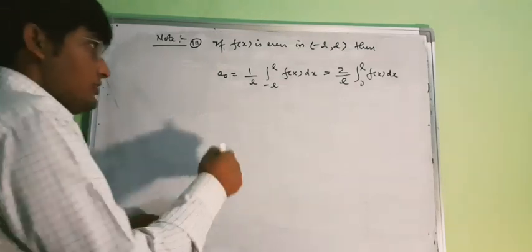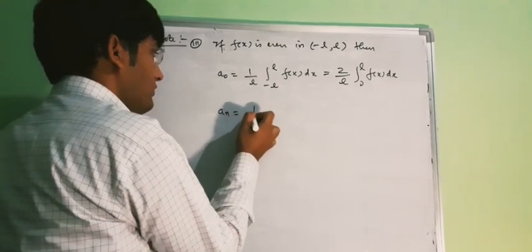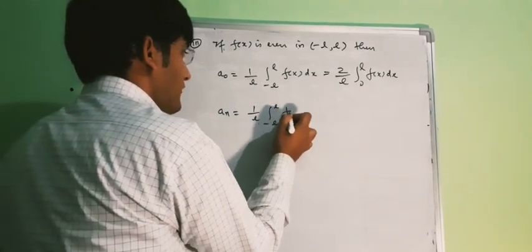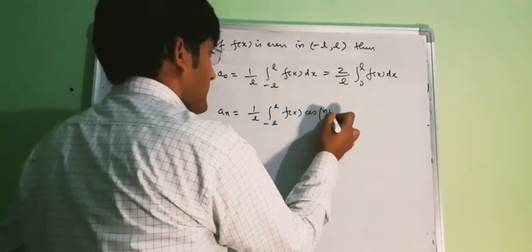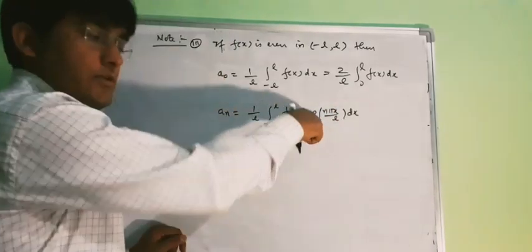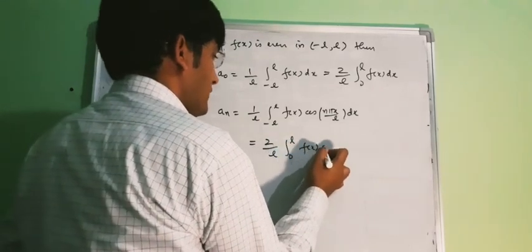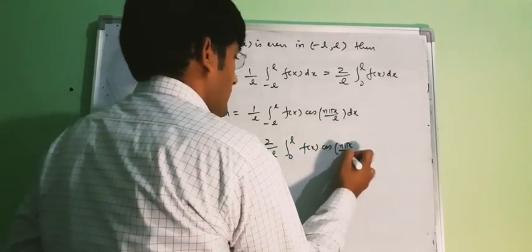Okay, this is your a naught, and a n will be 1 upon L, minus L to L, f(x) cos n pi x upon L. Now f(x) is even, cos is even, so this will be your 2 upon L, 0 to L, f(x) cos n pi x upon L dx.